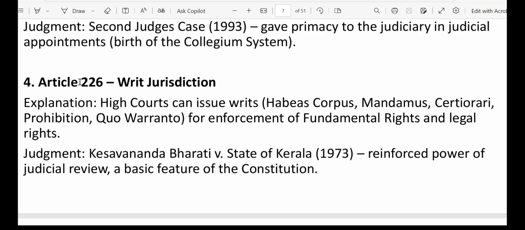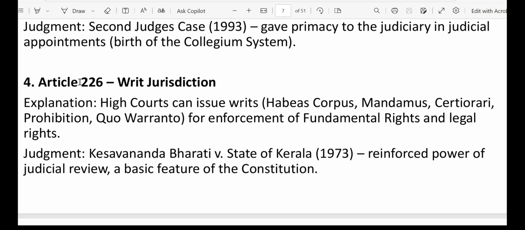Next, Article 226, it talks about the writ jurisdiction. What are the writs? One is habeas corpus, then mandamus, certiorari, prohibition, quo warranto. These are basically issued by the High Court for enforcement of fundamental rights and legal rights. Now, here also we have a judgment. This writ jurisdiction has been upheld in the Keshavananda Bharati case versus State of Kerala, 1973, which reinforced the power of judicial review as a basic feature of the constitution.